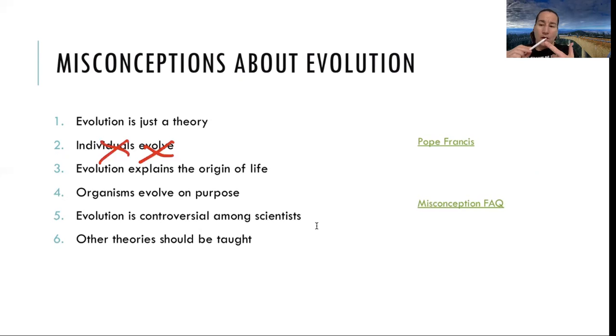They're going to get better access to resources that makes them healthier, that makes them more attractive to find a mate, and they pass on those traits. As those individuals pass on their traits to their young and those offspring pass on their traits to their young over time in a population, that's evolution, not an individual itself. It's not the giraffe stretching its neck out and passing that down. That's not how it works.